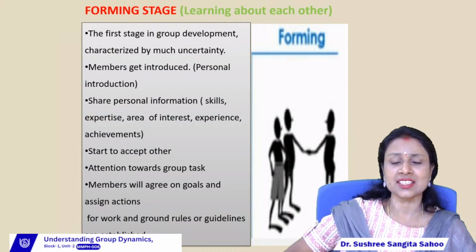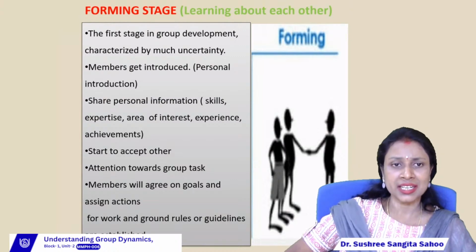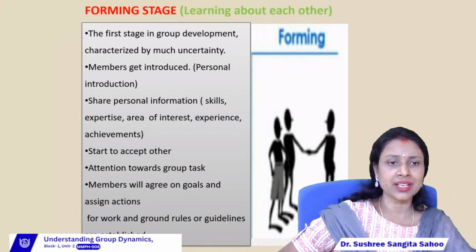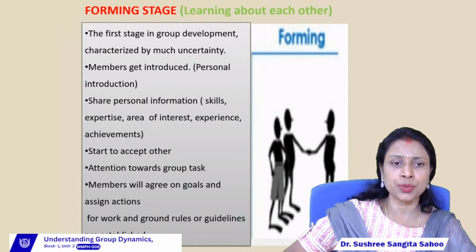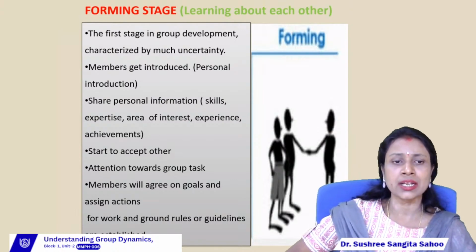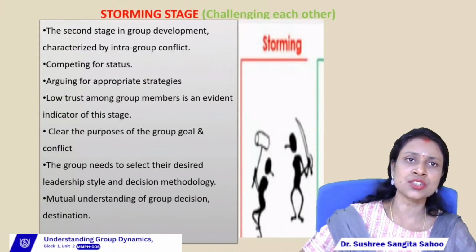Then start accepting each other. So in forming stage, after listening or sharing their information, the group members try to accept each other. Then attention towards group tasks. The members will give more attention to the task or objective of the group. So the members will agree on the goals and assign actions for work and ground rules and regulations which are to be established. Then second stage is storming.